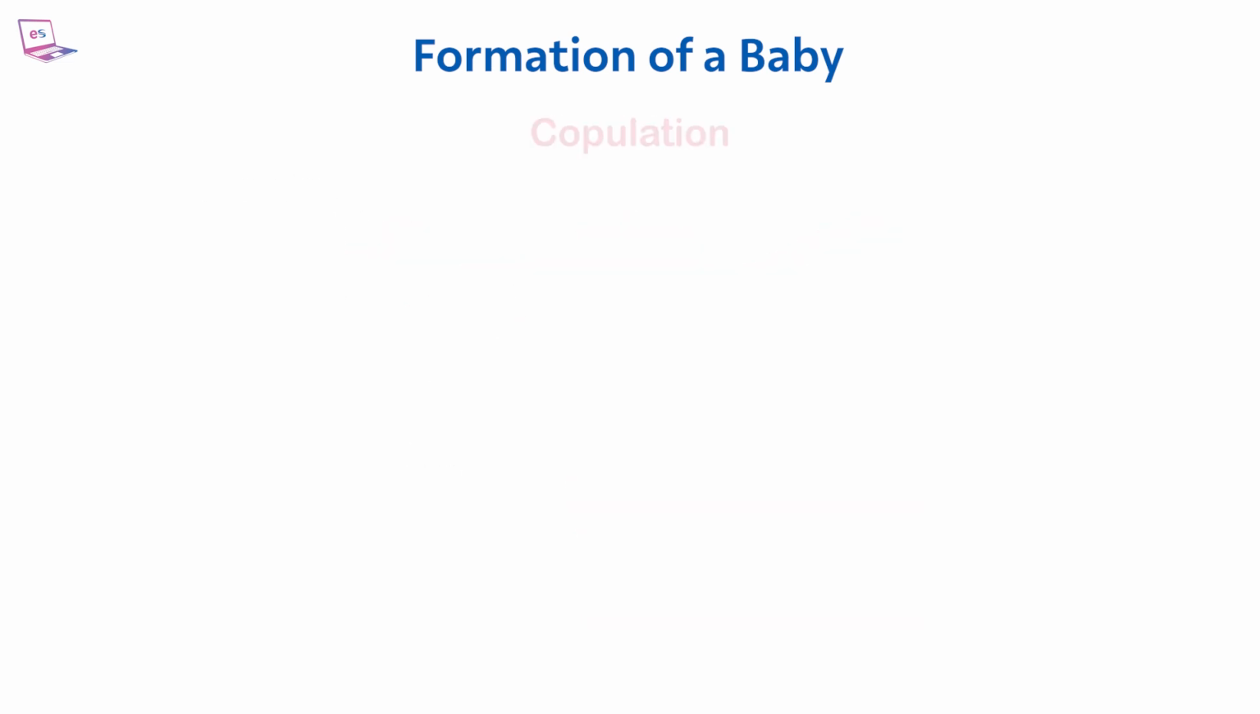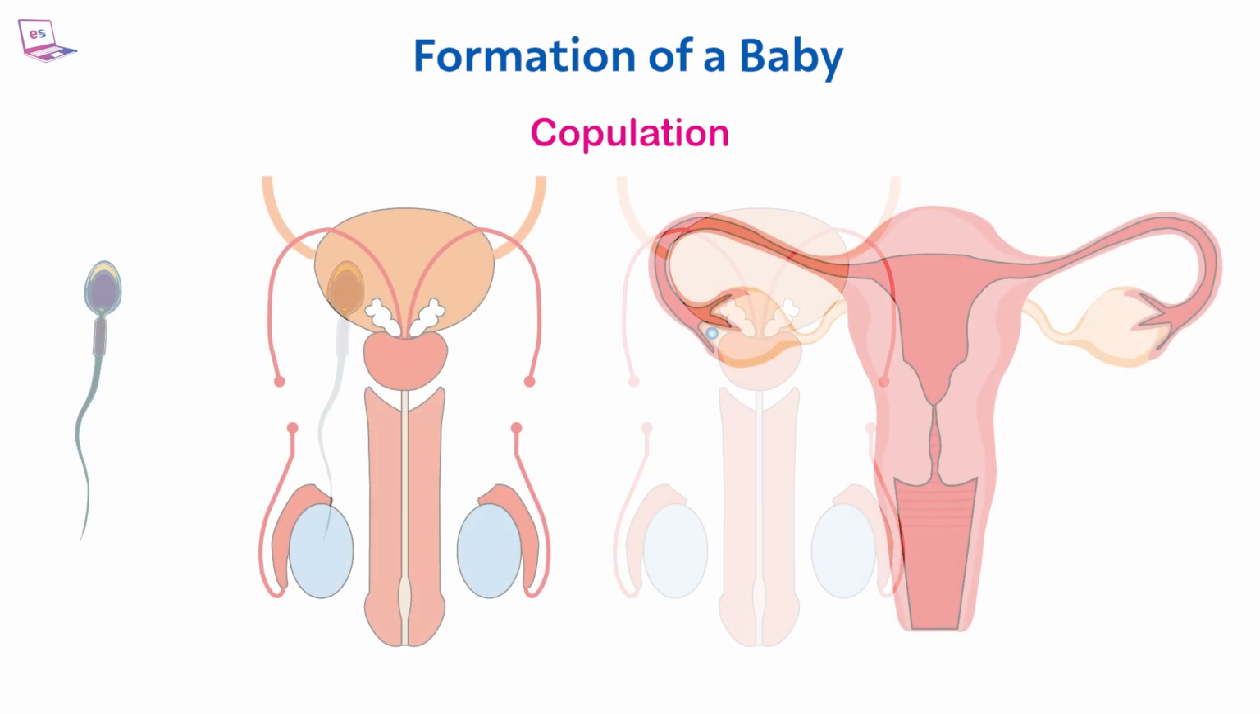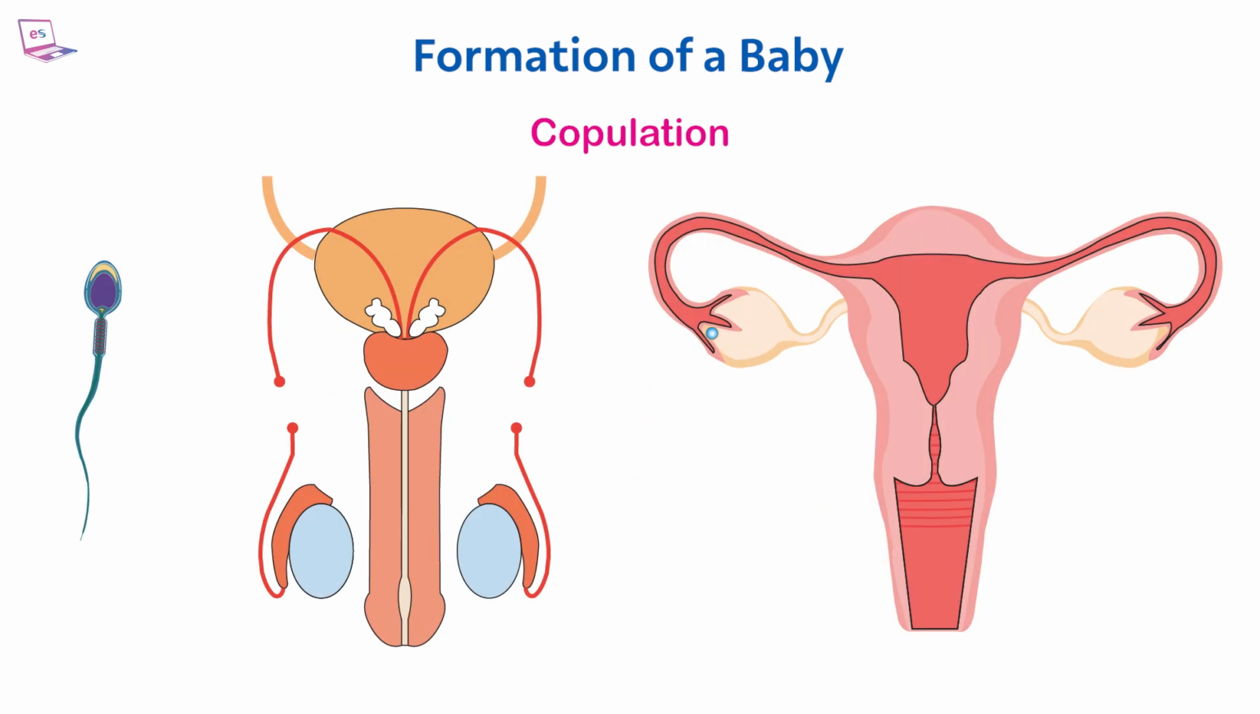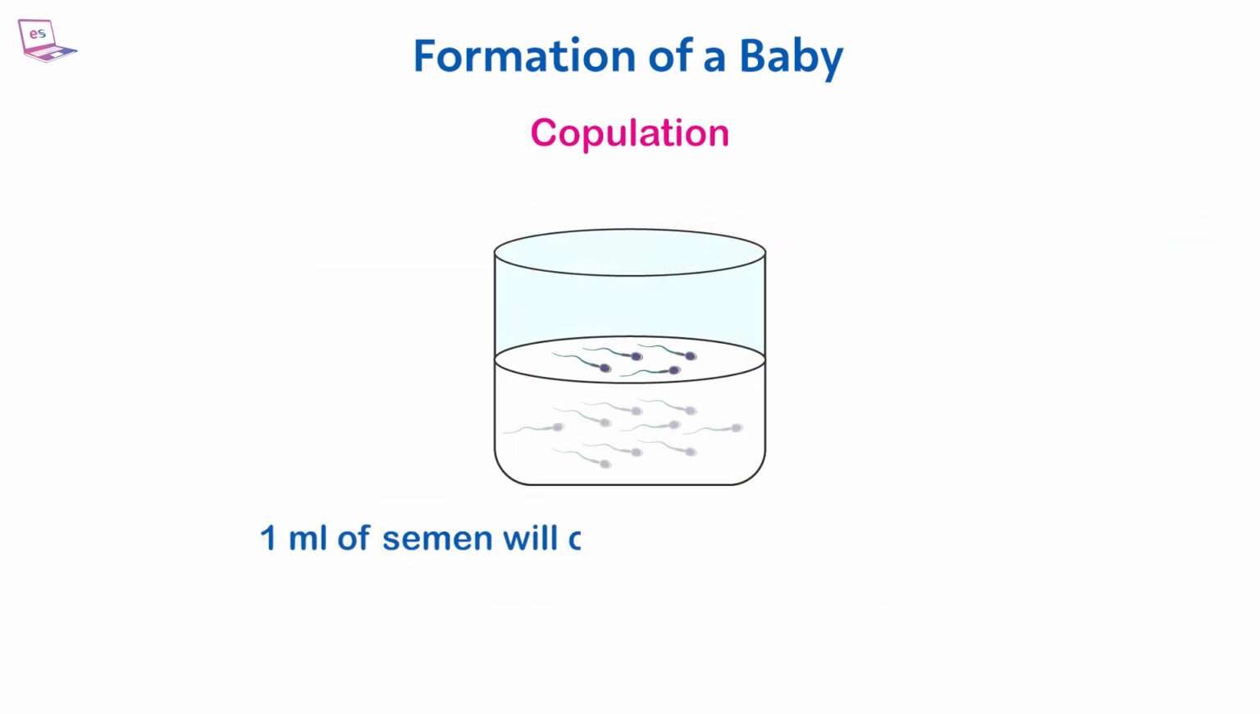Copulation. During copulation, sperms are released from the male penis to the female vagina during sexual intercourse. Normally, 1 milliliter of semen will contain 100 million sperm.